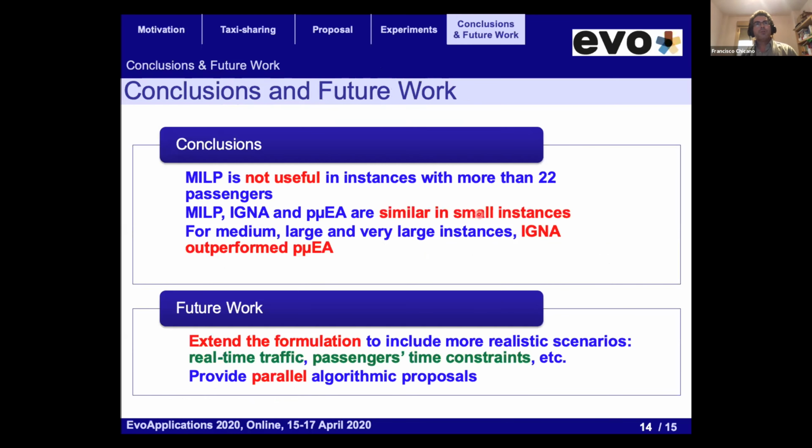So as conclusion, we have seen that CPLEX and the 3 algorithms are good for this problem in small instances, but for medium, large, and very large, the iterated granular neighborhood algorithm proposed here outperforms the evolutionary algorithm, and CPLEX is not able to solve these large instances. In the future, we plan to extend the formulation to include more realistic scenarios like real-time traffic, passenger transfer constraints, multiple origins. And we are also trying to provide a parallel implementation of the algorithm.